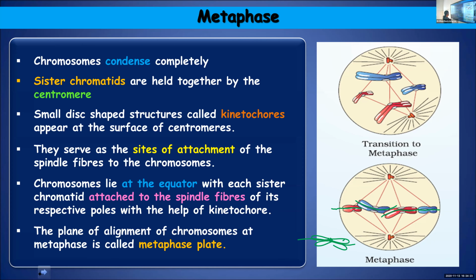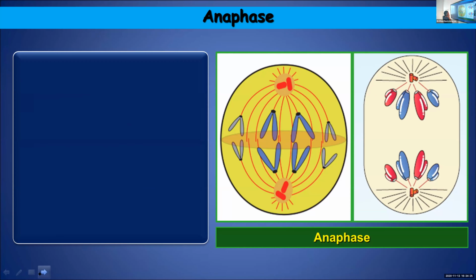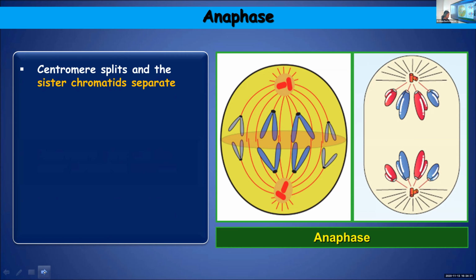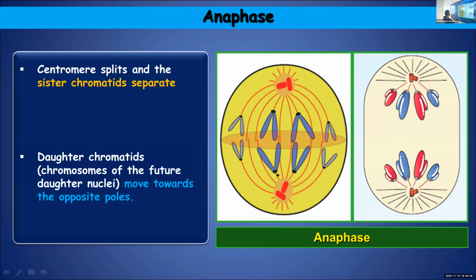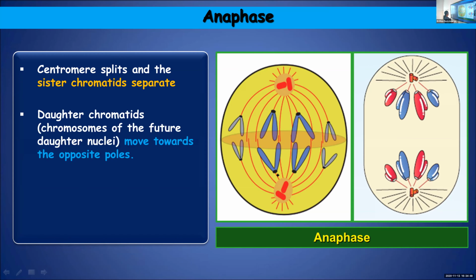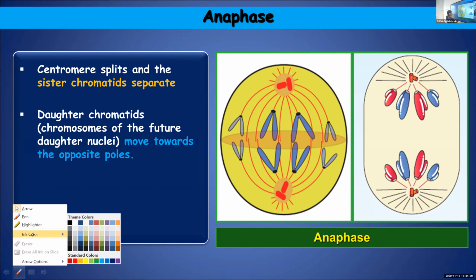The sister chromatids of each chromosome will split. The centromere splits, making the sister chromatids separate. And once they are separated, they will move towards the opposite poles. When they are moving towards the opposite poles, the position is like this: the centromere will be facing towards the poles and the arms will be trailing behind.